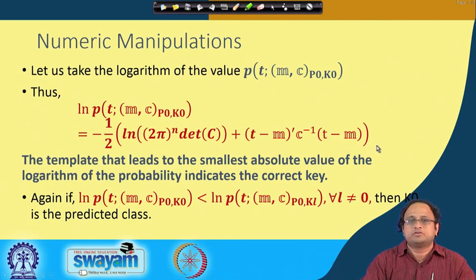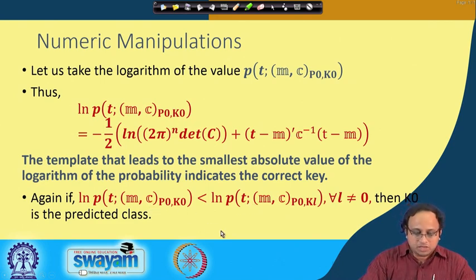So if I take the ln on both sides, you see that this is my corresponding equation. In this case, my decision rule will be that if I find the ln of the probability with respect to k0, the template for k0, and if this is less than this, then k0 is my predicted class.